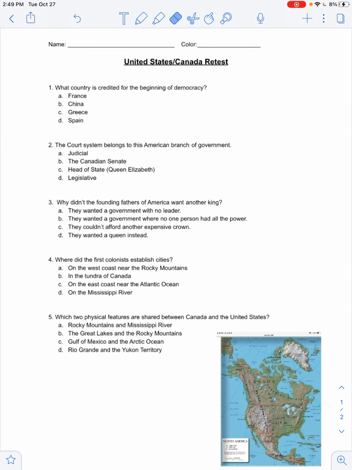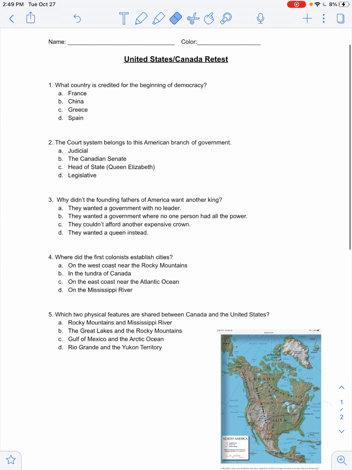Hey guys, this is the United States and Canada retest. If you're taking this test, it is because you did not pass your Unit 2 test. Make sure that you answer the correct answers on your Playposit, and then make sure you show your teacher your Playposit score in order so that we can regrade your test. So let's start off with question number 1.